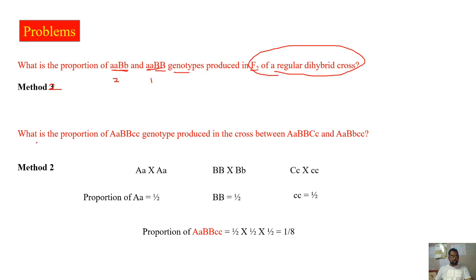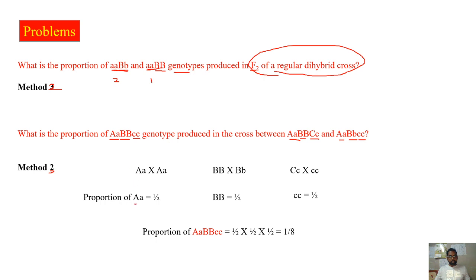Here the third method is actually useful. What is the proportion of capital A, capital B, small c genotype produced in the cross between capital A, capital B, capital C, small c and capital A, small a, capital B, small c? So this problem looks a bit bigger, but it is a very simple thing. Again, you divide this problem into individual parts, as I've shown here.